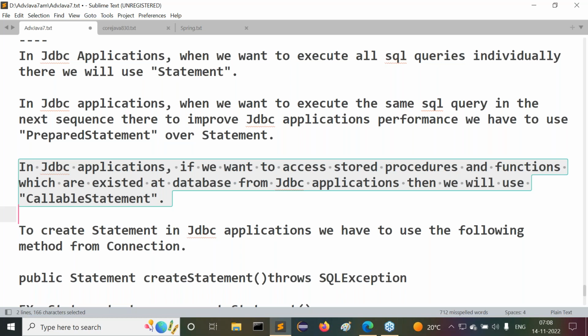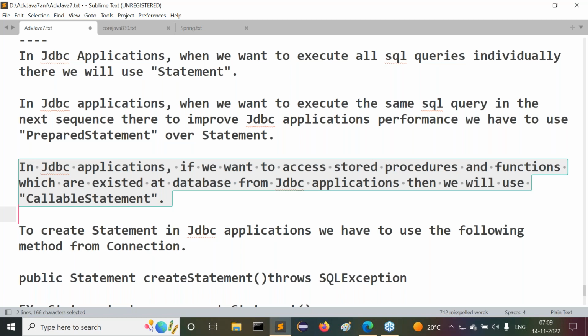To keep database logic at the database side permanently, we use stored procedures and functions. When a procedure or function is available at the database side, to access it from a Java application we need a statement.